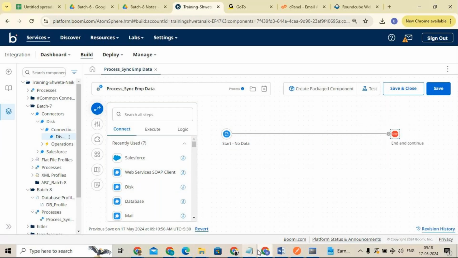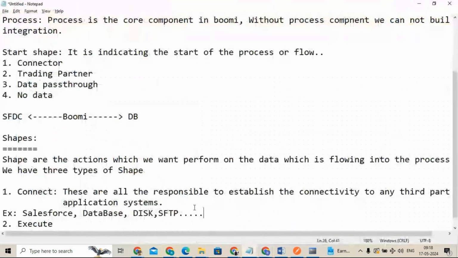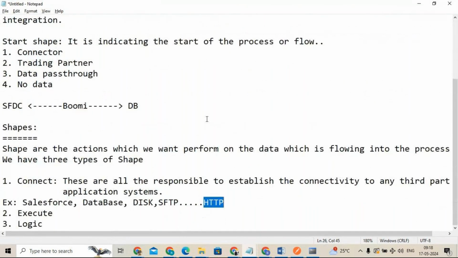Let's say you ask me one question: I want to connect with a custom application system, then how can we connect with that? With the help of the HTTP connector we have in Boomi. By using that connector, we can establish the connectivity. We will discuss it later. I told you yesterday that we will discuss integration as well as API management. In API management, we will see how we can expose the APIs and how we can consume the APIs. At that time, I will explain this HTTP connection type. Basically, the connecting type connectors are used to establish the connectivity to any third party application systems.